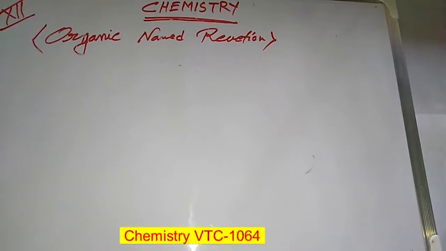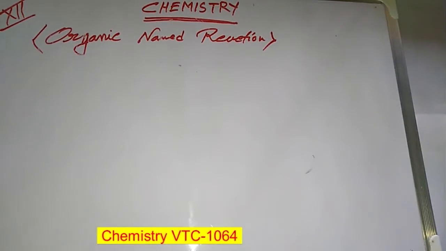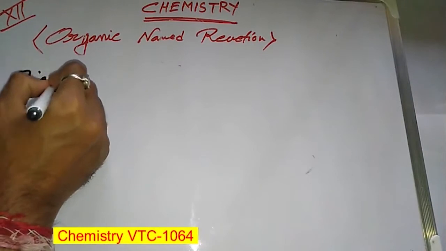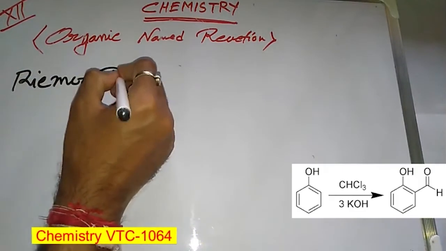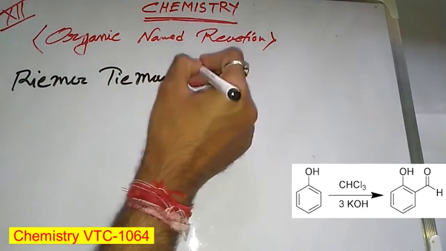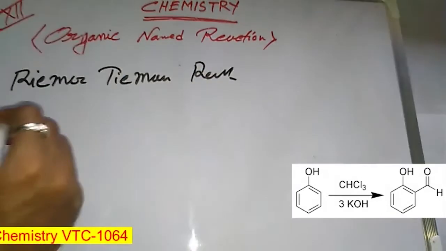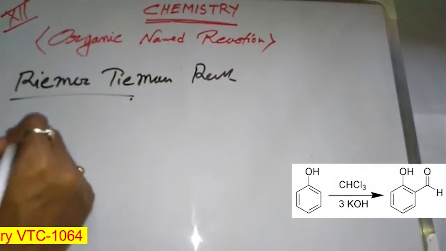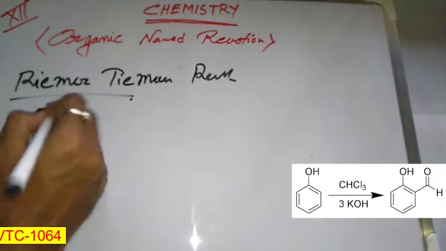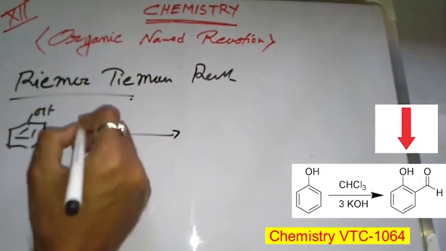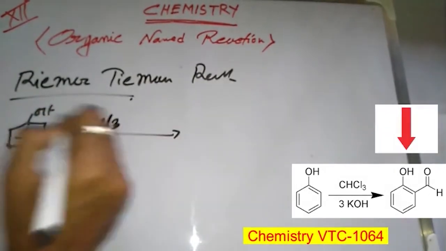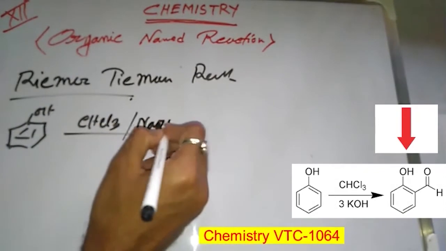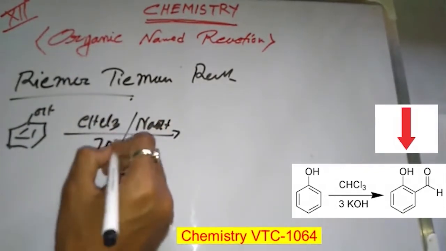Next reaction is the Reimer-Tiemann reaction. Very important reaction. The reactant is phenol, with CHCl3, that is chloroform, NaOH, and 60 to 70 degrees Celsius.